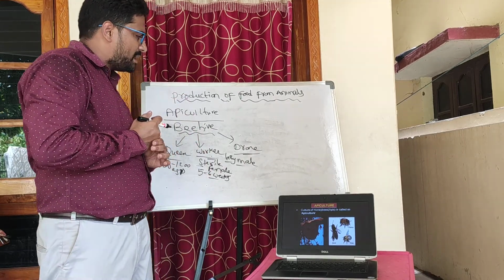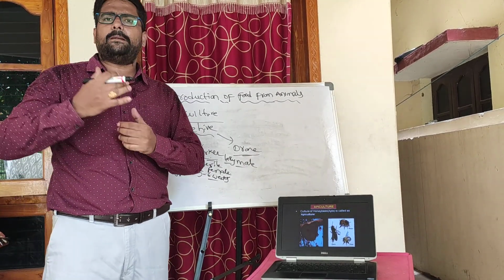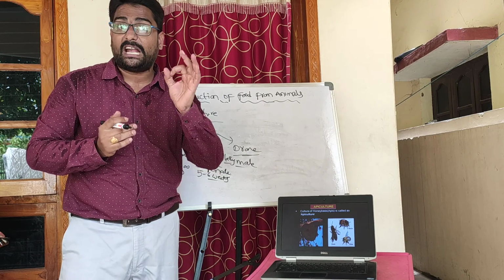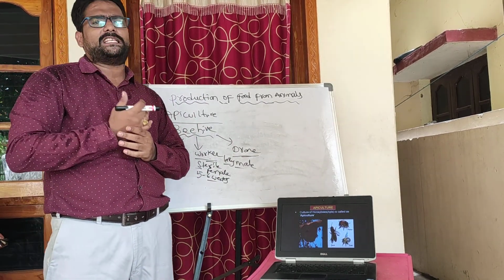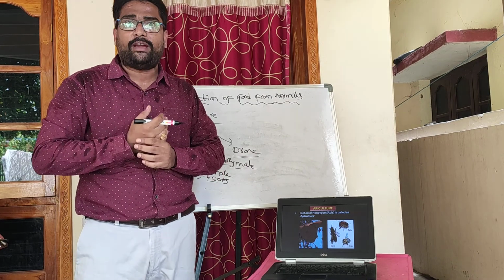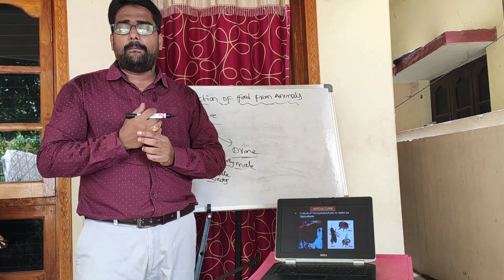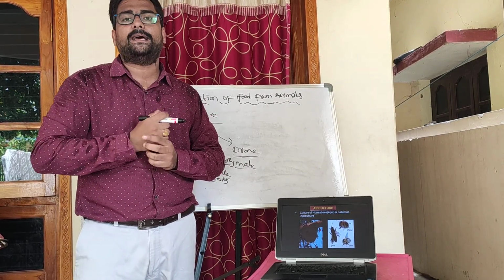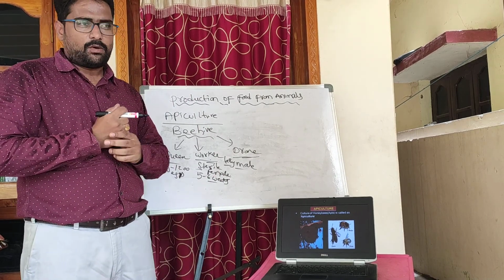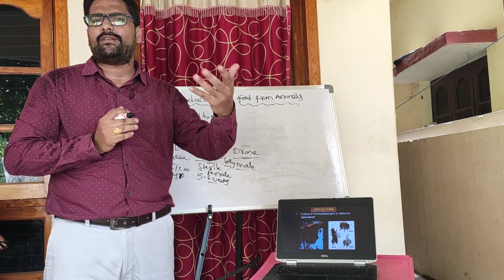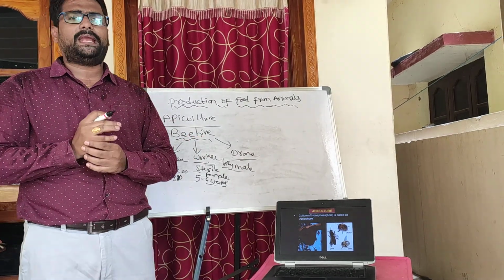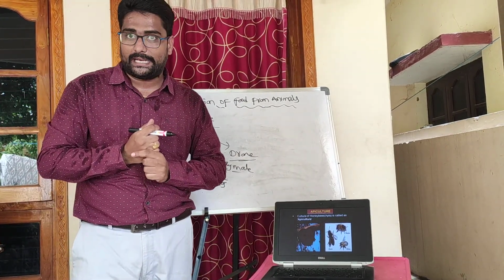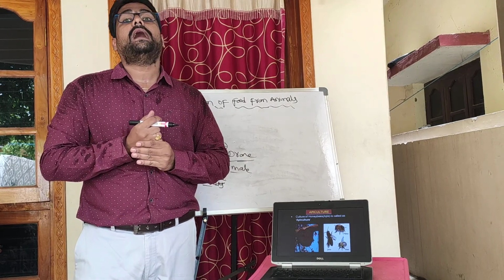My dear students, nowadays large-scale production of honey is done by using artificial beehives, children. So a beekeeper has to follow many management techniques to get good quality honey, because many predators and pests attack these honeybee hives. Wasps, moths, dragonflies, king crow, and many more will attack these hives. So a beekeeper should follow proper management techniques to get a good yield of honey, children.